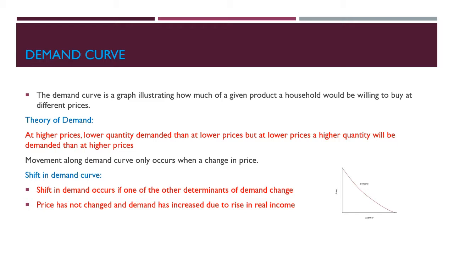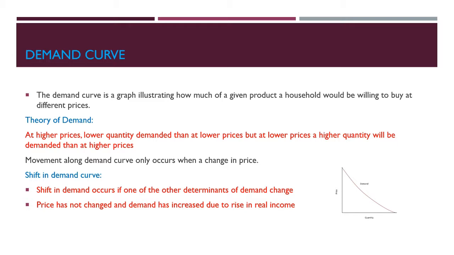So the theory of demand: at higher prices, a lower quantity is demanded than at lower prices, and at lower prices, a higher quantity will be demanded than at higher prices. Essentially, that's a bit of a mouthful. It basically means high prices, low demand; low prices, high demand. Moving along the demand curve will only occur when there's a change in price.